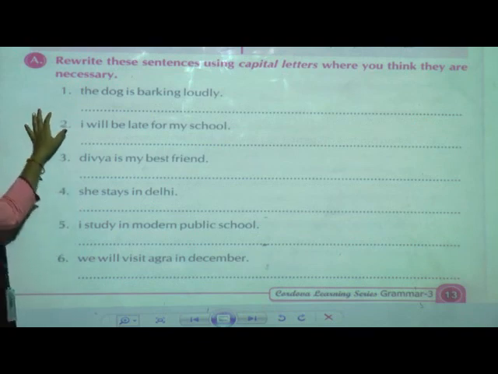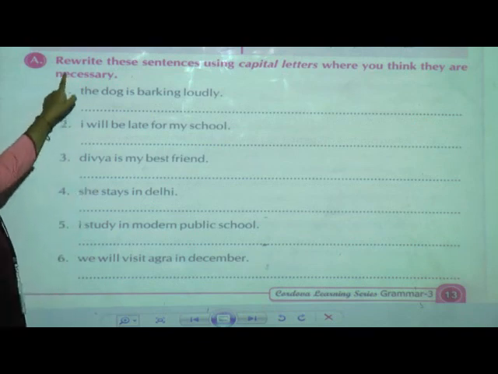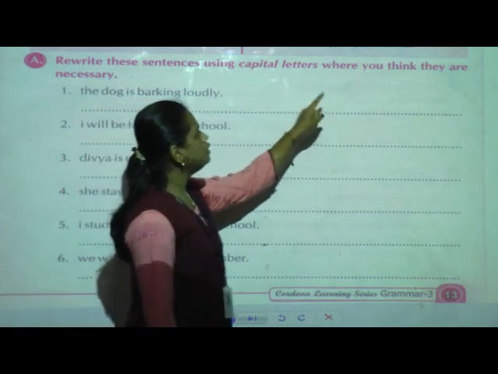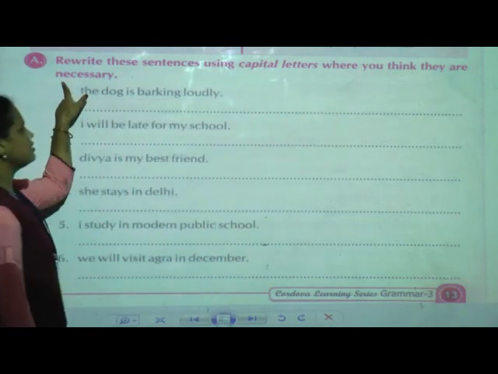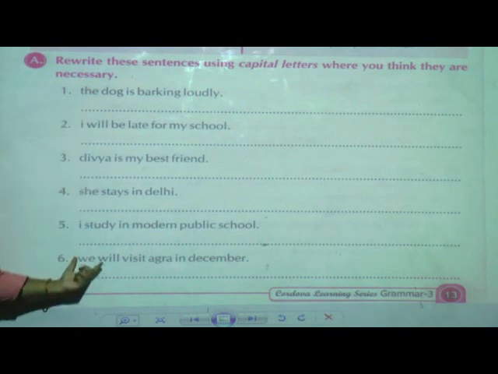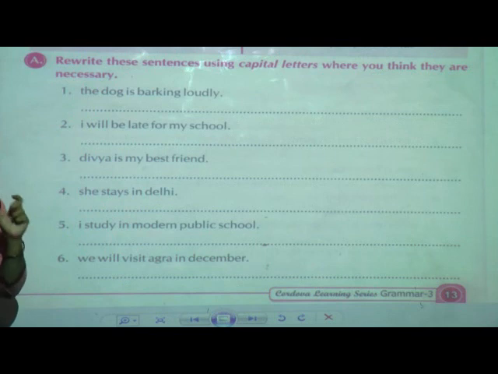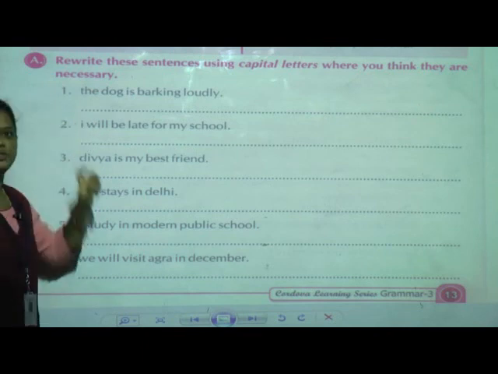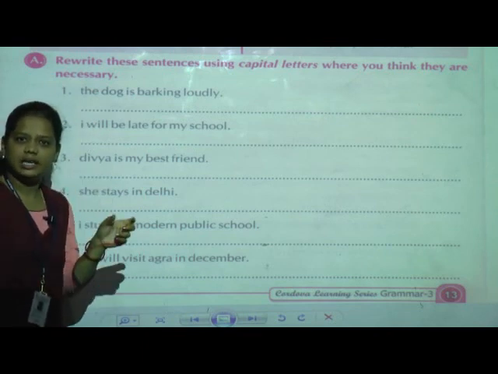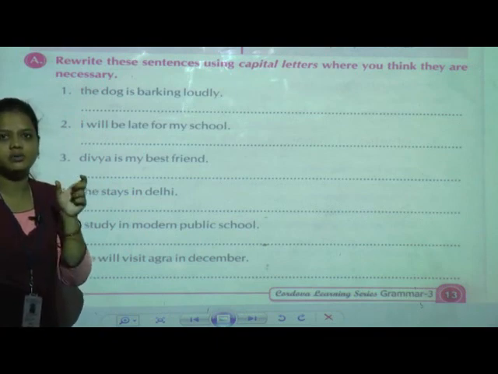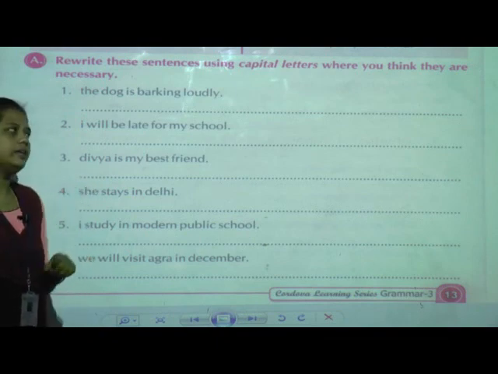Now what is the question? Once again we have to read: rewrite this sentence using capital letters where you think they are necessary. With the help of this sentence, once again we have to write this sentence, and wherever we need capital letters, at that position we are going to write the capital letter while forming the sentence.